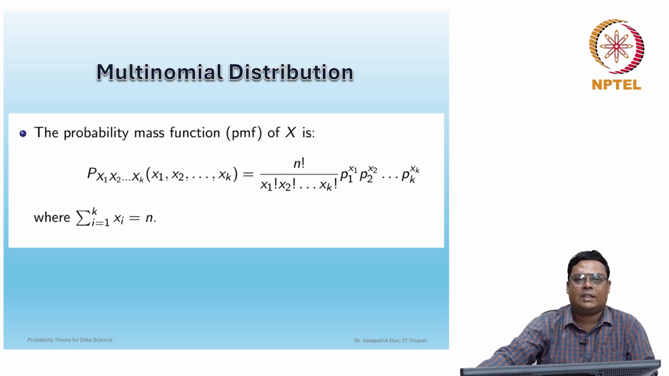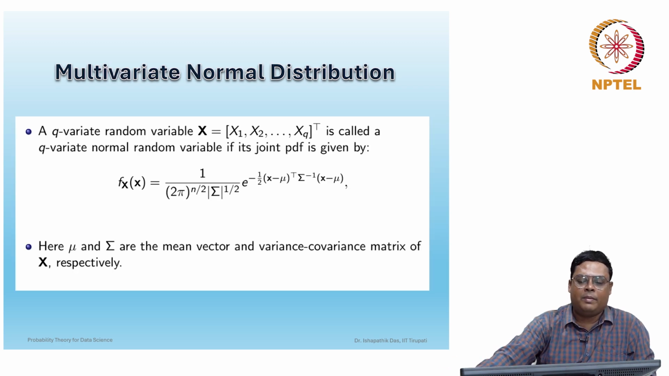So next we will discuss one example of multivariate random variables in the continuous case. So, continuous multivariate random variable. It is known as the multivariate normal distribution. A q-variate random variable x is called a q-variate normal random variable if its joint probability density function can be represented in this way. So it looks very complicated.